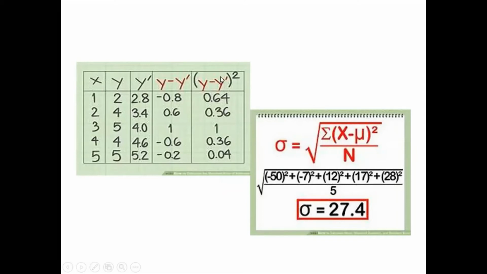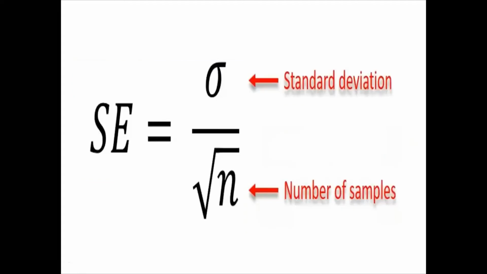Standard deviation is the sum of squared variation, the sum of this last column, divided by n. N means the number of samples. How many samples are there? 5 samples. Take the square of it and divide by n, so we get one value. That is called standard deviation. That is not standard error. So there is a difference between standard error and standard deviation. Then how to calculate standard error?